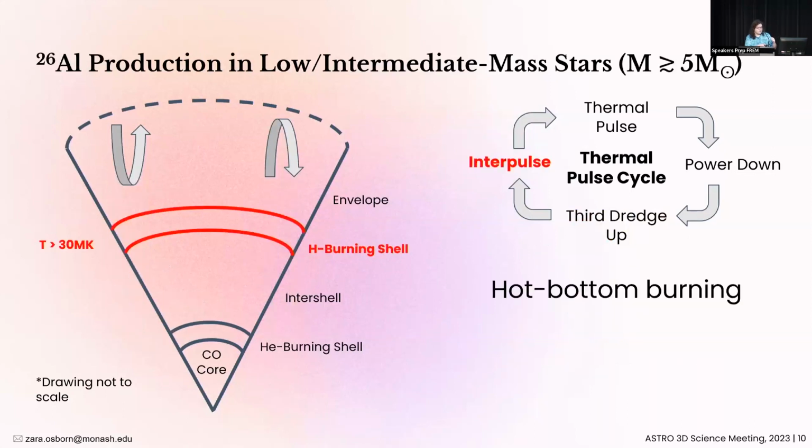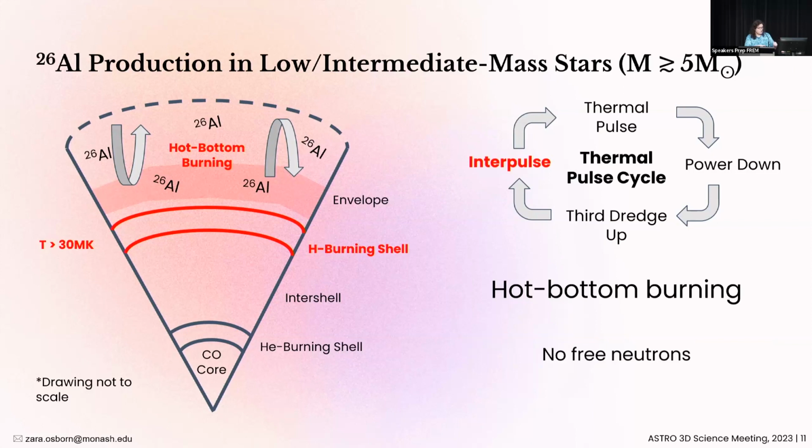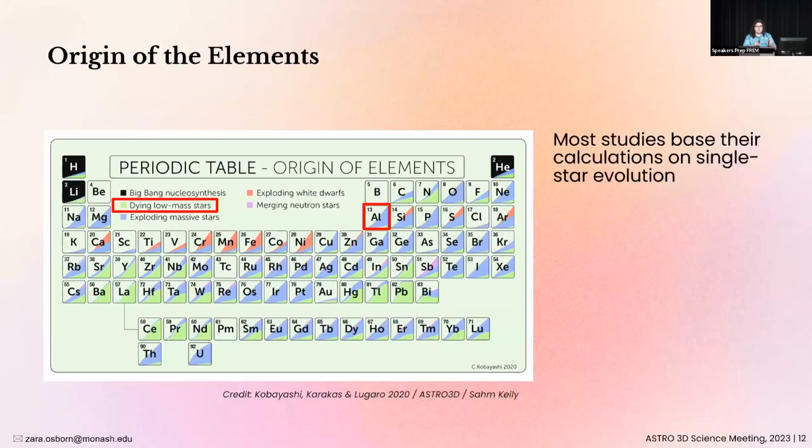The story is a little different in stars that are greater than about 5 solar masses. These stars are so massive that the bottom of their convective envelopes are hot enough to sustain hydrogen burning, and this is known as hot bottom burning. One of the benefits of hot bottom burning is that since this occurs within the envelope itself, any aluminium is almost immediately brought up to the surface. There are also no free neutrons around to destroy it. So this means that hot bottom burning is responsible for making the majority of the aluminium-26 that comes from AGB stars.